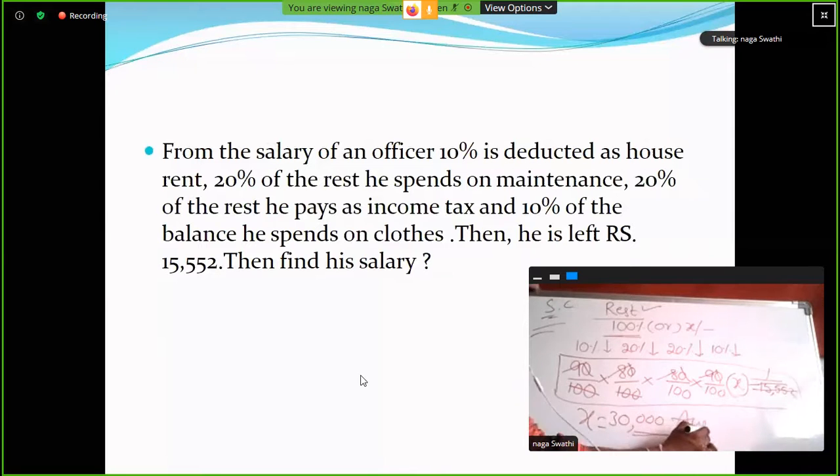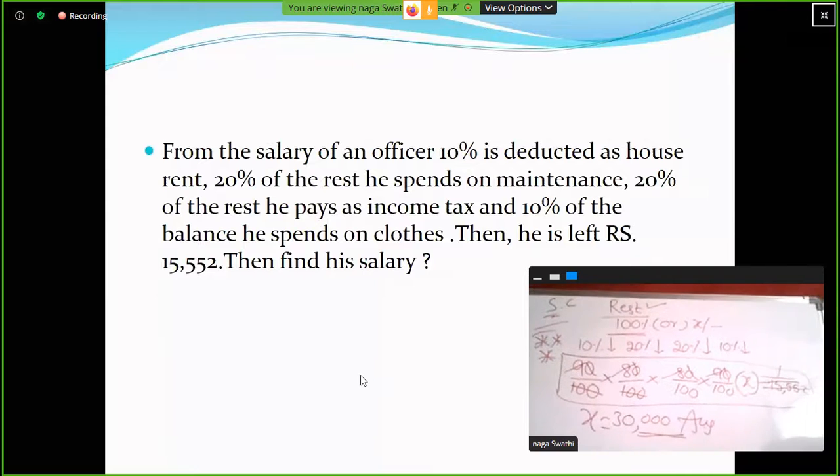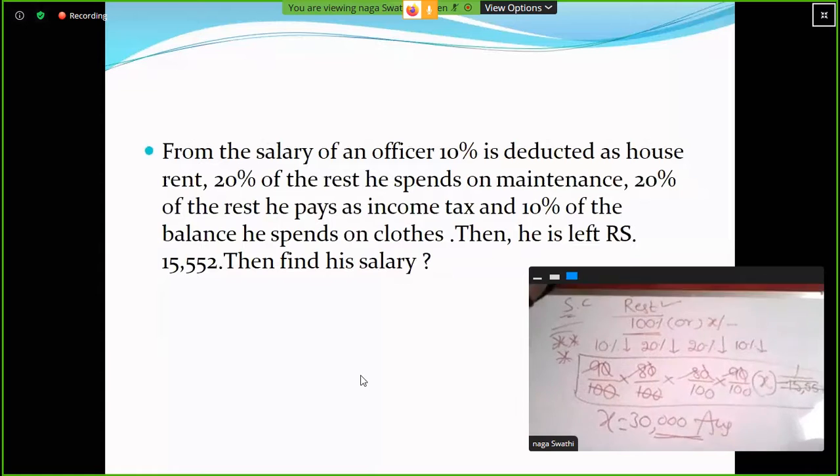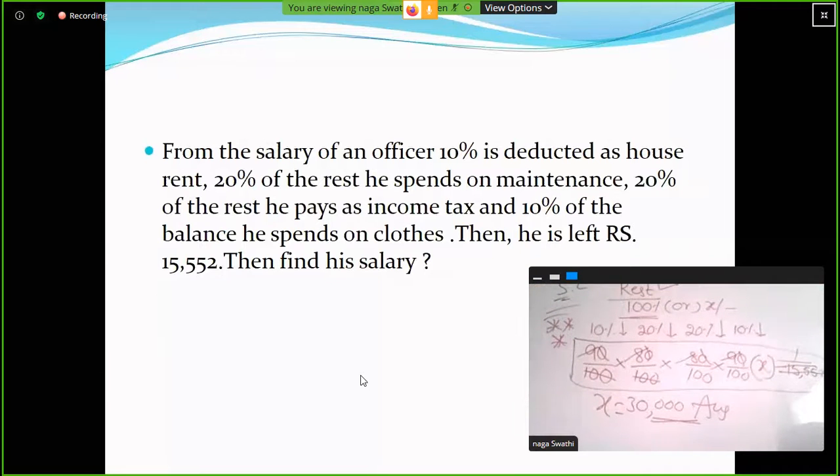This is the most important model. Okay, so the answer is 30,000 rupees. Please copy it, ma. If you want, please copy it, ma. Important one, important one.